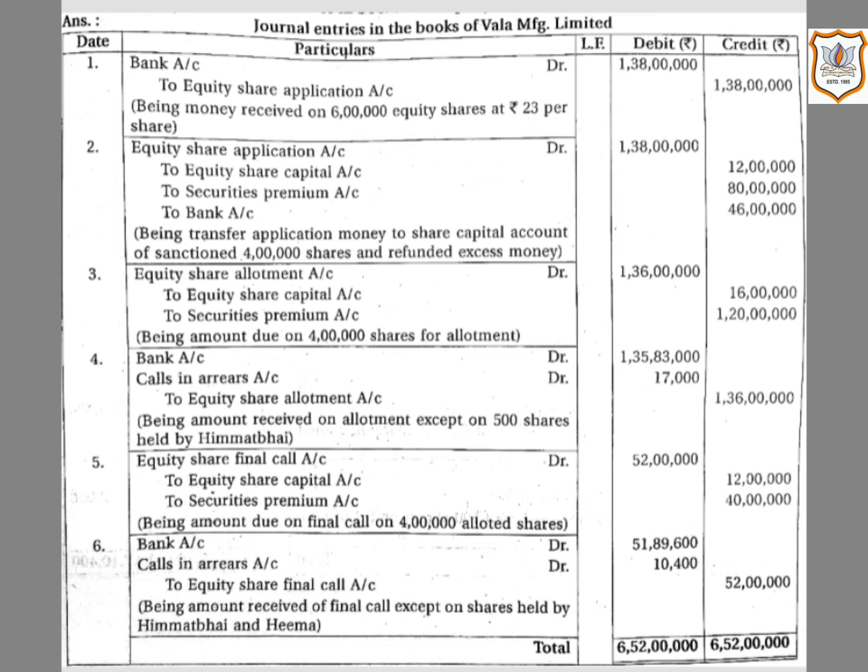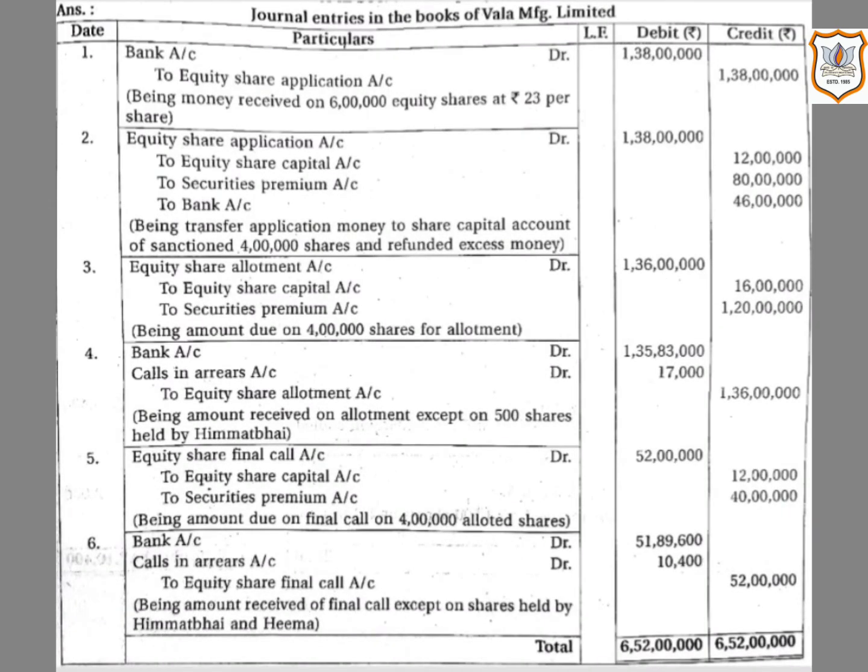Any amount received from shareholders against any call is debited to bank account, and the amount which is not received from the shareholder is debited to calls in arrears account. On a later date, when the arrears amount on call is received, bank account is debited and the calls in arrears account is credited. So at the end, calls in arrears is closed. Calls in arrears is a temporary loss for business.